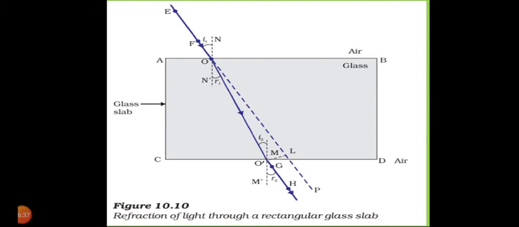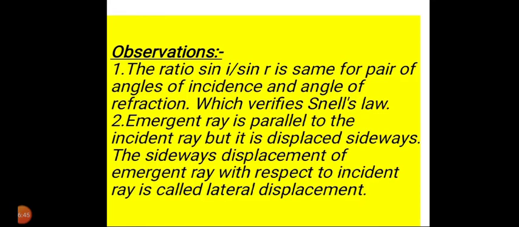First, Snell's law: the ratio sin i upon sin r is a constant value for each pair of angle of incidence and angle of refraction. This verifies Snell's law, and the ratio is equal to the refractive index of the glass slab.